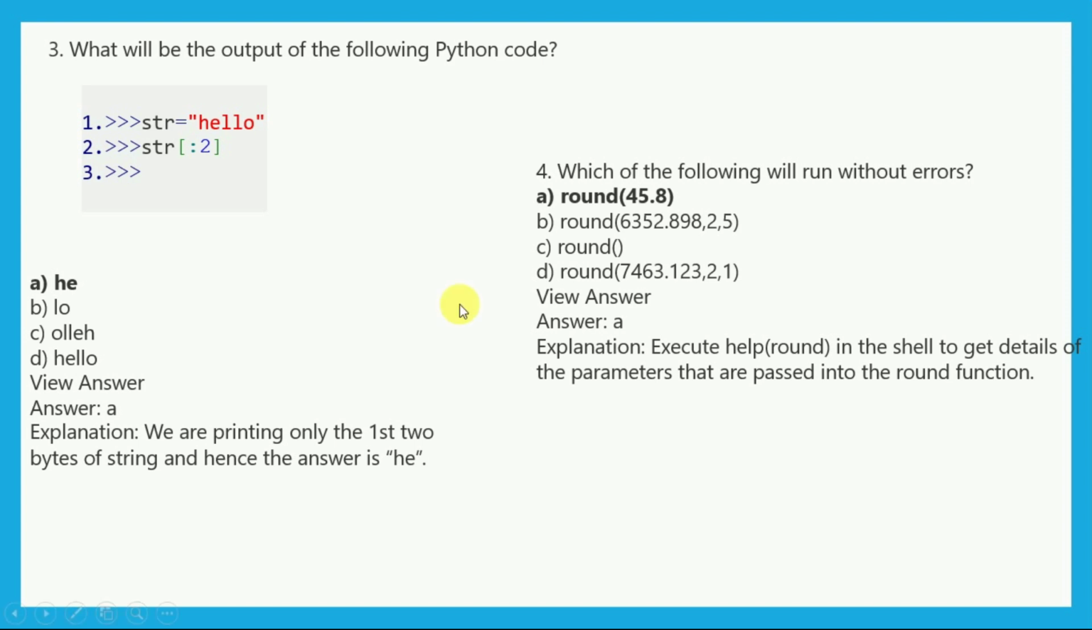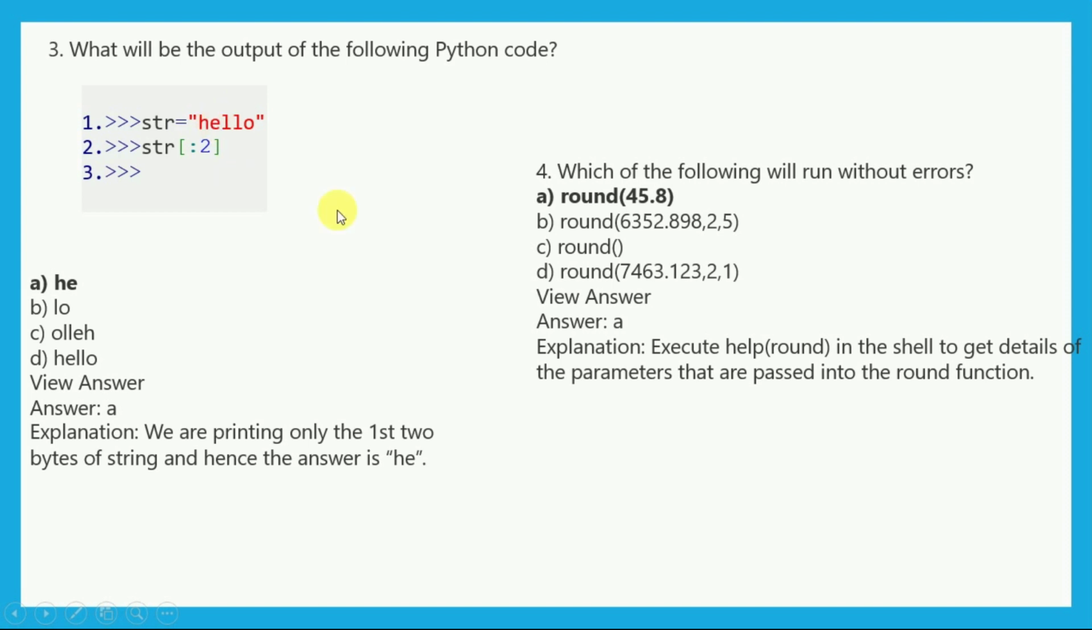Now the question: what will be the output of the Python code? Here we have a Python code that is a string type "hello" and string[:2]. So it will print "he". The answer is option A, he. That is, we are printing only the first 2 characters of the string, and hence the answer is he, the first and second.